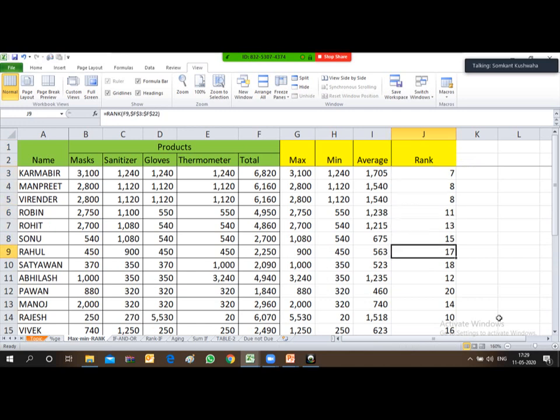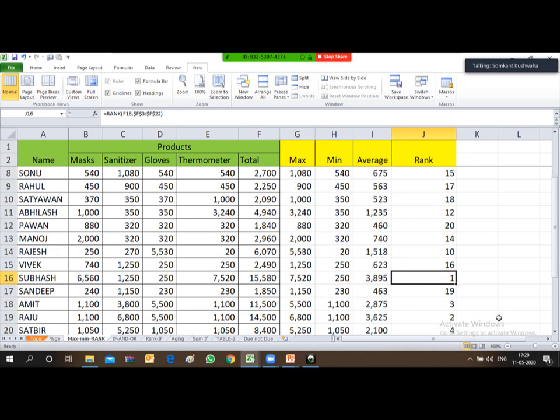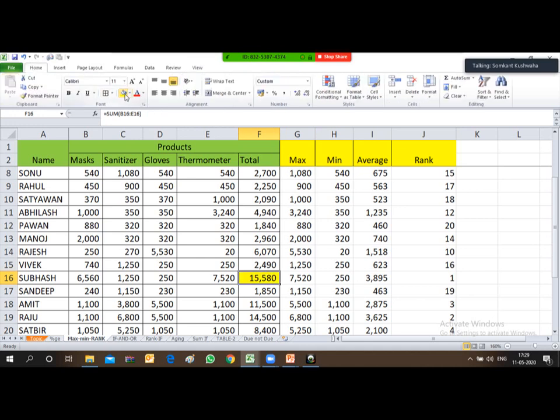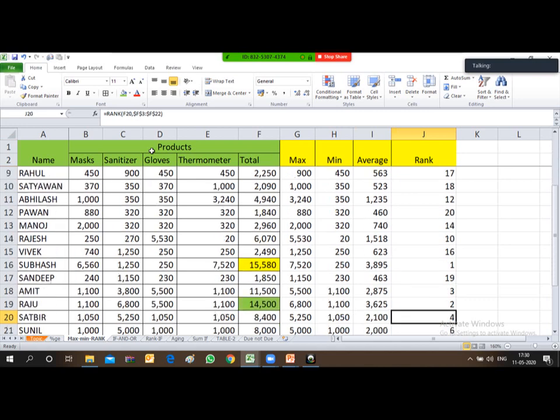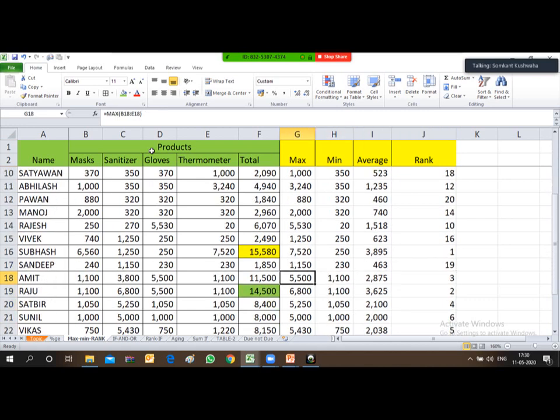So here you will be able to see the ranking is done. The first rank holder is Subhas, who has achieved the total quantity of 15,580, and his rank is 1. And the next rank is 14,500, that is 2. So I can just differentiate with different color. And then third rank is this. 11,500 is the quantity for the third rank.